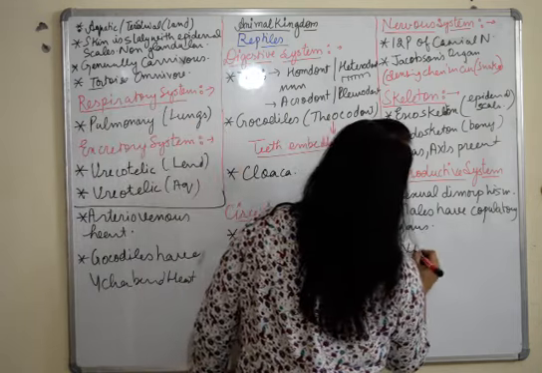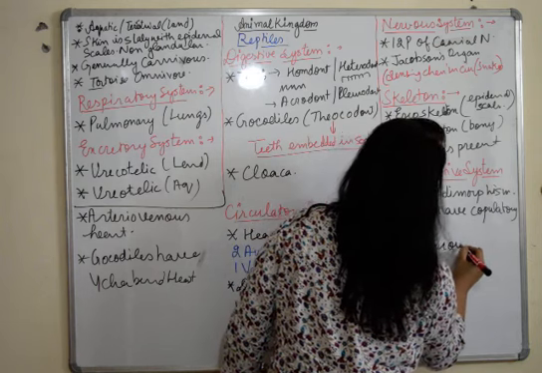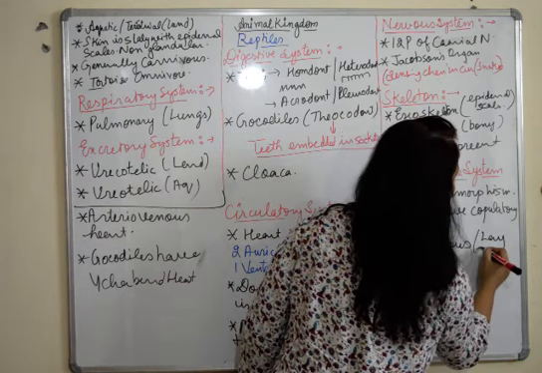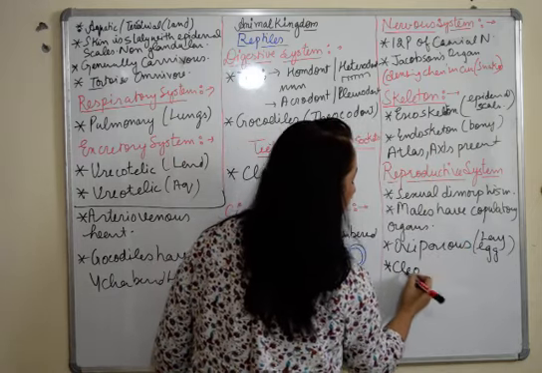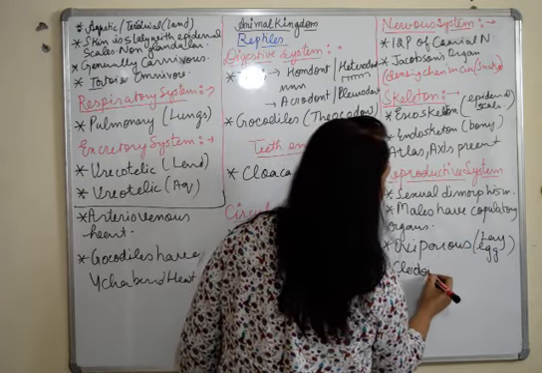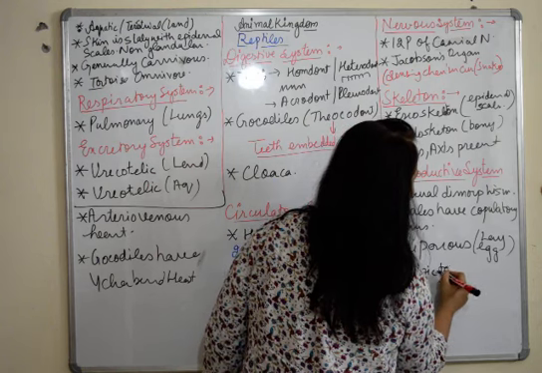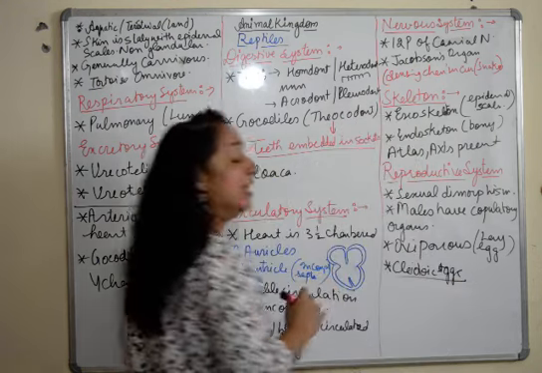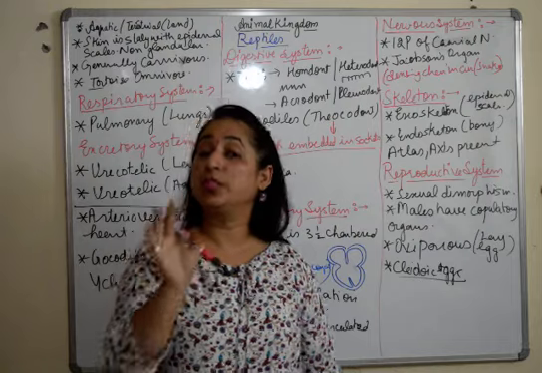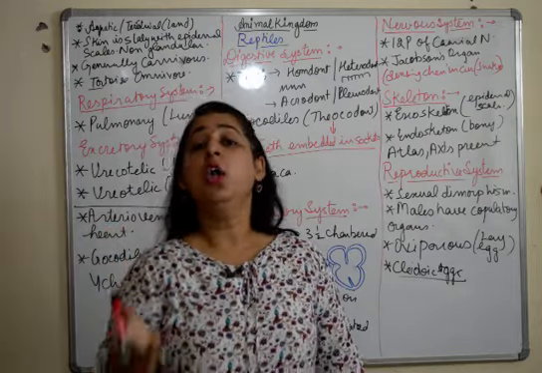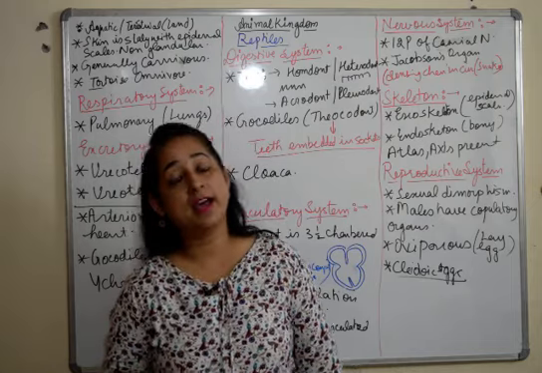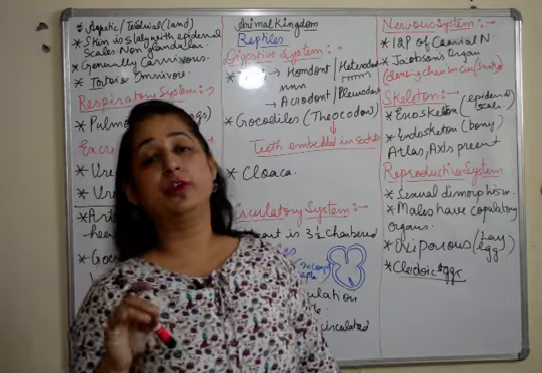Generally they are oviparous. That means they lay eggs. And the eggs which they lay are cleidoic. Cleidoic eggs are self-sufficient, they do not require nourishment from the placenta. Their yolk is sufficient for providing nourishment for the development.